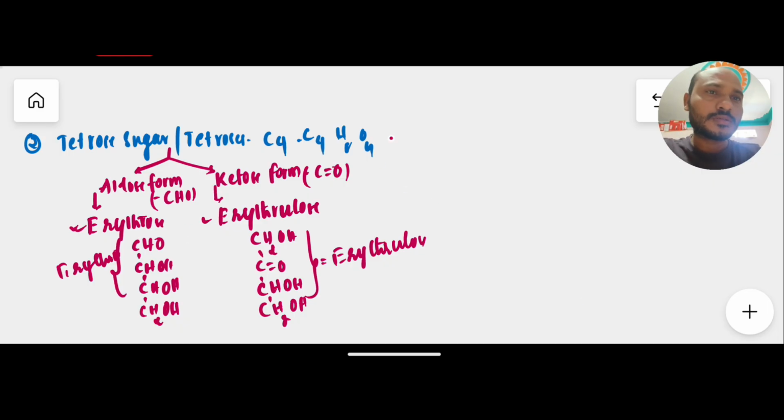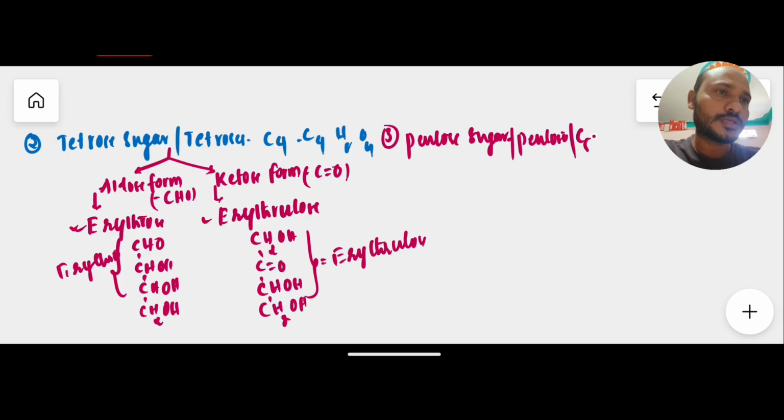Now we come to a third example, pentose sugar, which is a 5-carbon compound. Pentose contains carbon number 5, and applying the formula gives hydrogen 2n, which means 10, and oxygen 5: C5H10O5. This is the pentose sugar formula.